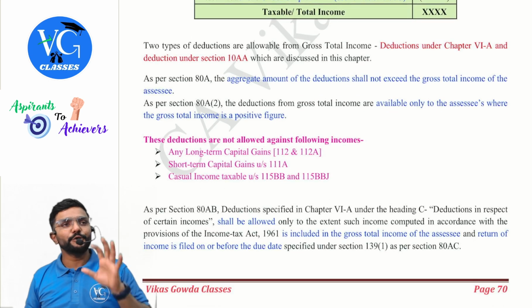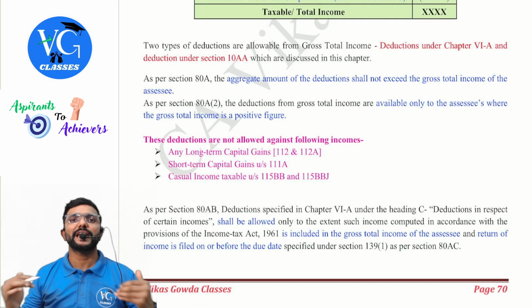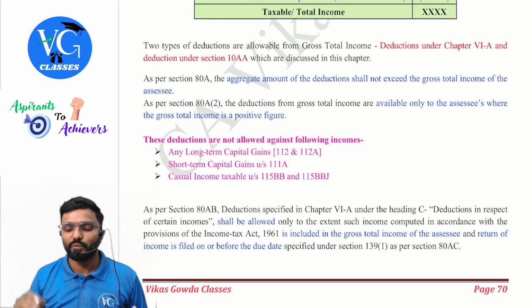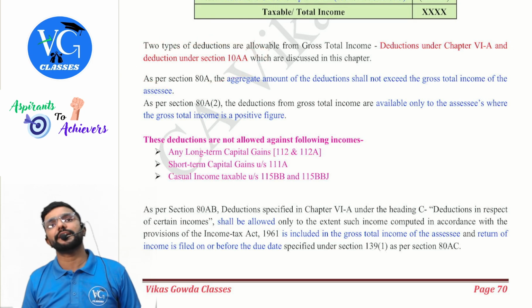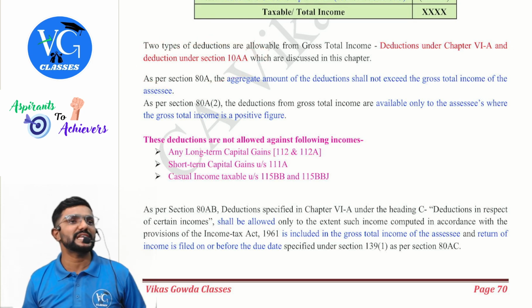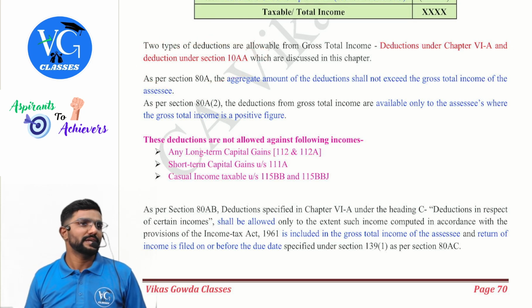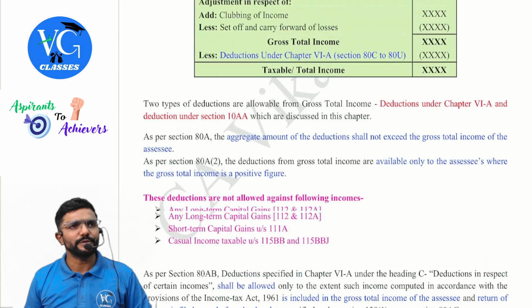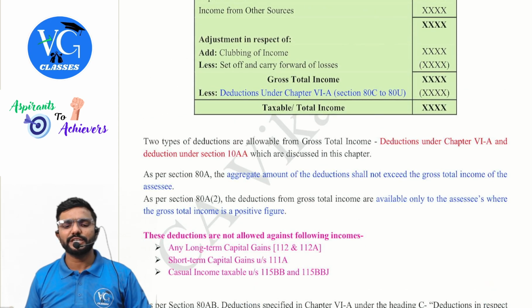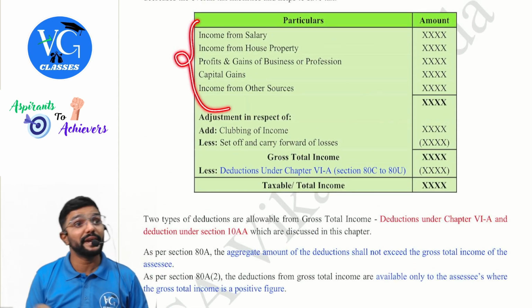Okay. There are 2 types of deductions which I can claim from gross total income, guys. One is chapter 6A deduction. The other one is deduction under section 10AA, that is for the export business done in SEZ, Special Economic Zone. Yes, sir. And there is another set of deductions which I would have claimed under the respective head.